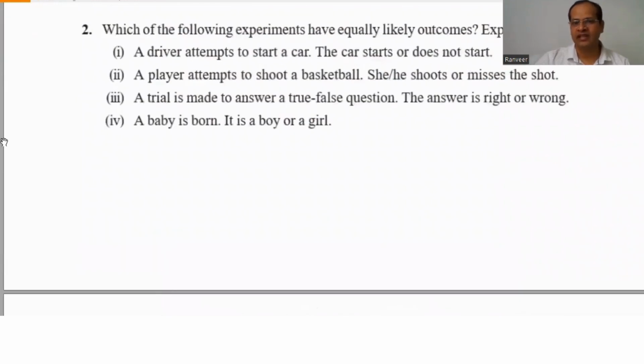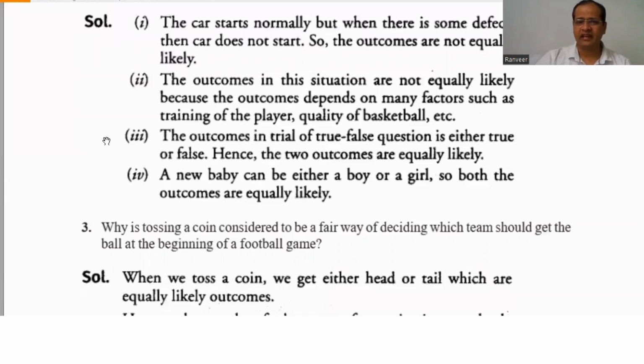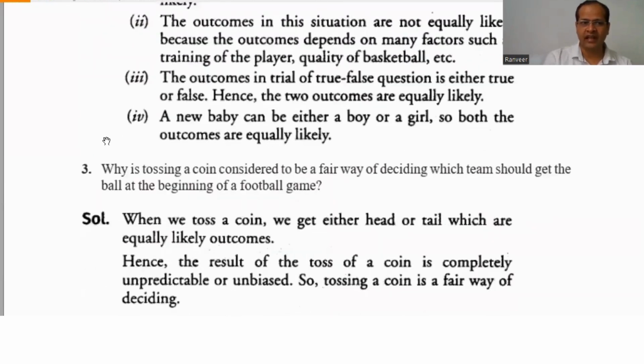A trial is made to answer a true and false question. There are only two possibilities, either true or false, so definitely it is equally likely. A baby is born, boy or girl. There are only two possibilities, so this is definitely an equally likely event, because there are no other conditions. But in the first and second examples there are some conditions, and wherever conditions are there, it is not equally likely. So these last two examples are equally likely, and the first and second are not.